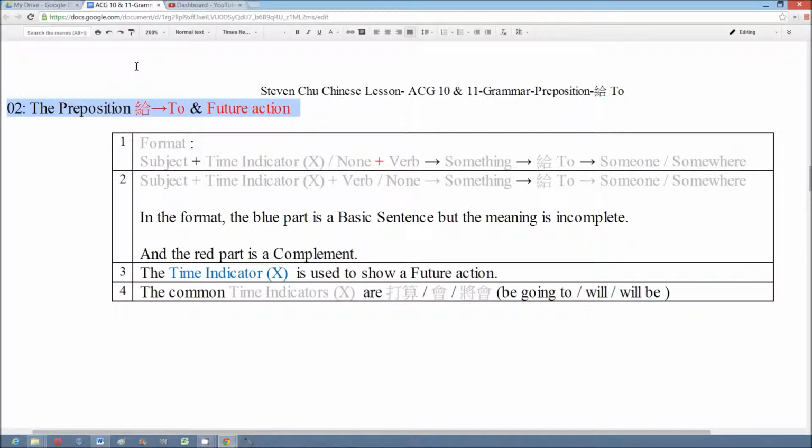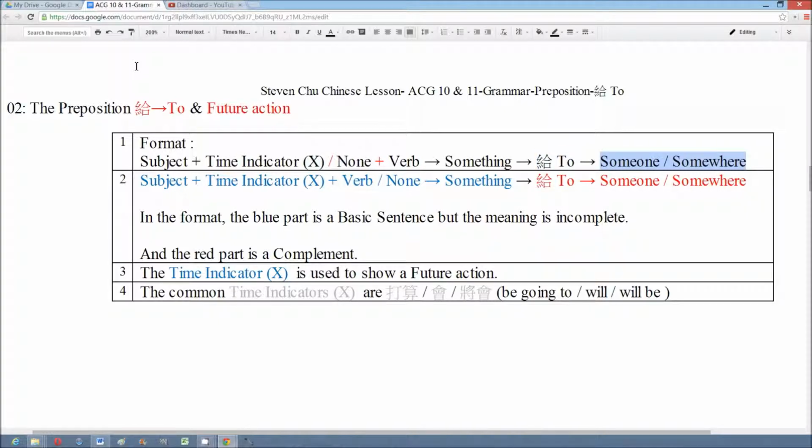Number 2. This format is similar to the format 1. For example, the main part of the sentence also cannot provide the complete meaning, so a complement should be used to give more information, and the preposition 给 is an element of it, and the format is subject, time indicator, verb, object, preposition 给, and another object.